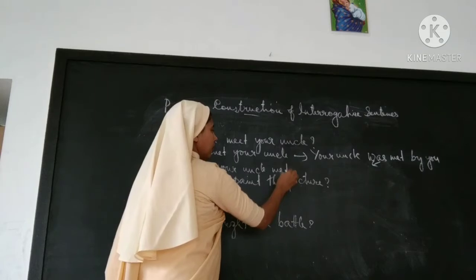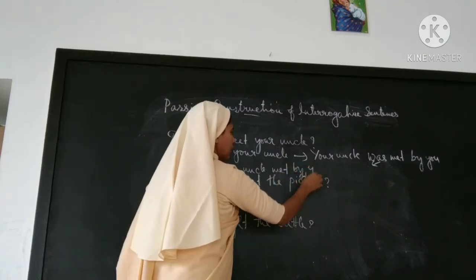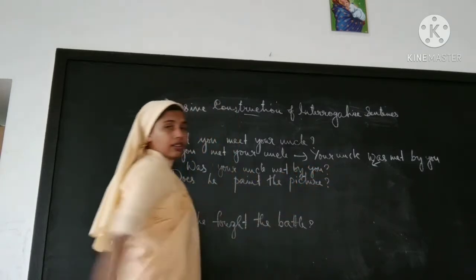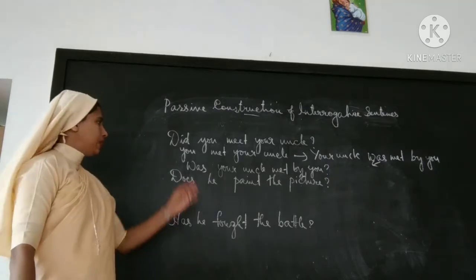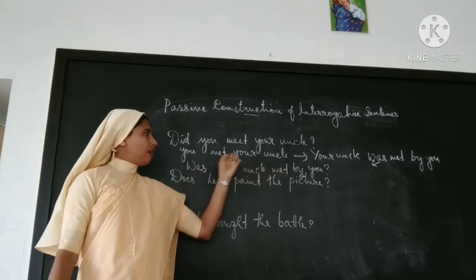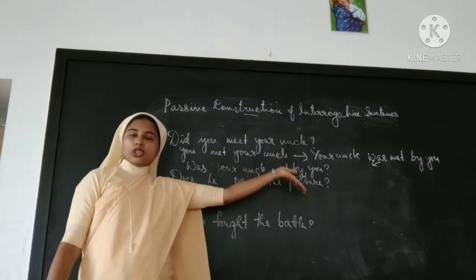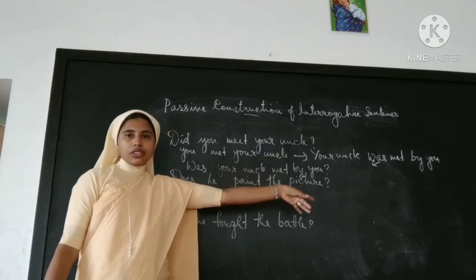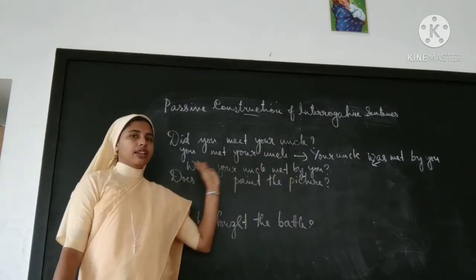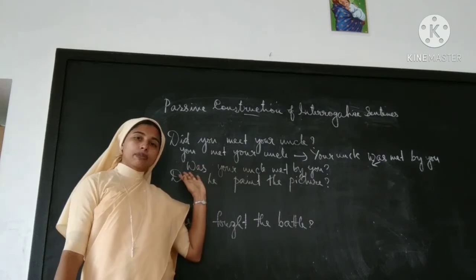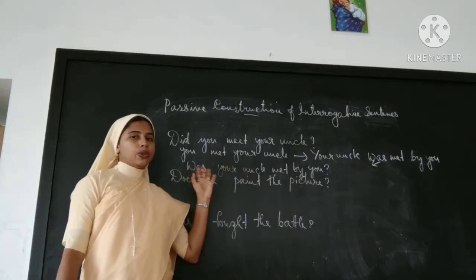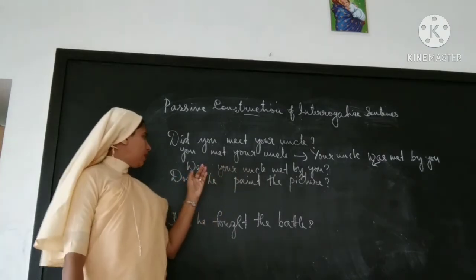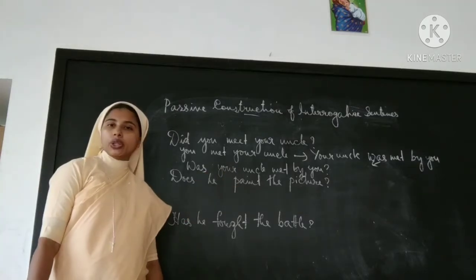Was your uncle met by you? So first you change it into a statement, and after that you change it into passive, and from that passive you can take the auxiliary to the front so that you can make it into a question. So it will be, was your uncle met by you?